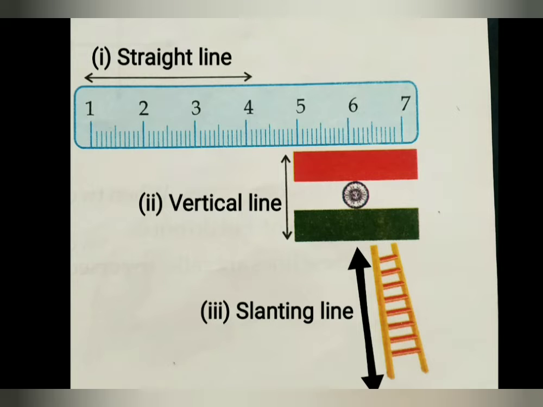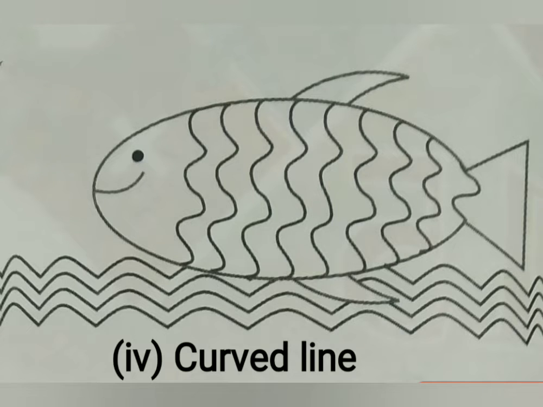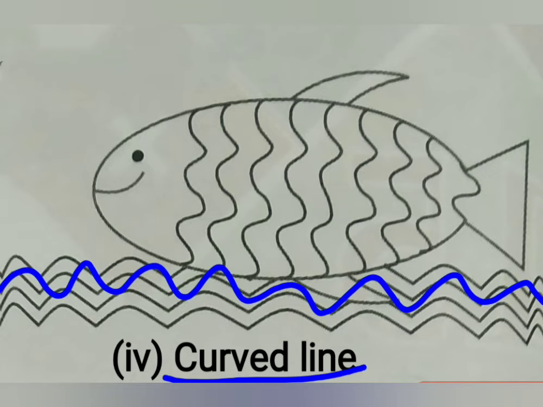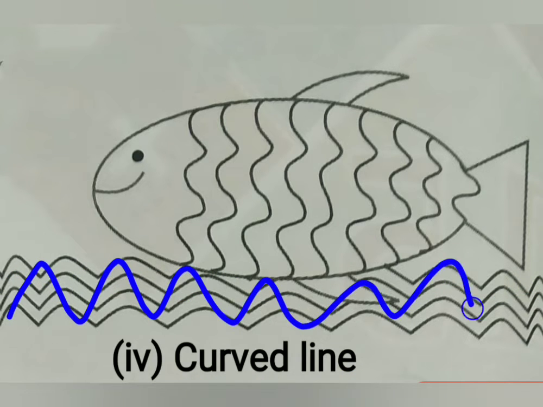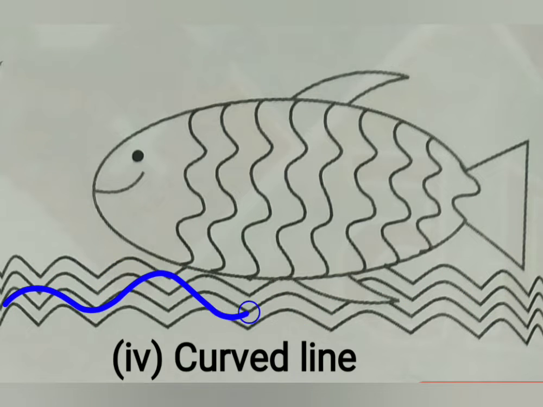Now come ahead. Now you can see here the fourth type of line. This is curved line. Curved line. You can see here a fish is floating on these lines, curved lines. So this type of line, either zigzag or like that, what are these? These are curved lines. So the zigzag is a curved line and it has no fixed path and cannot be drawn with the help of ruler. Is that clear?